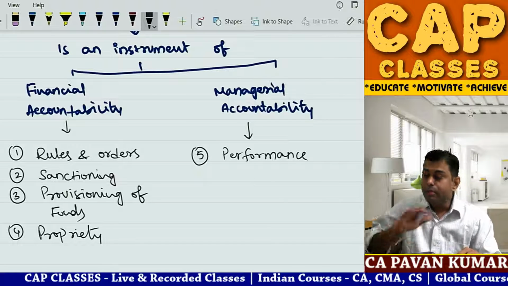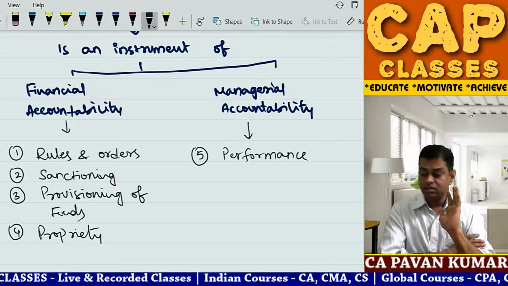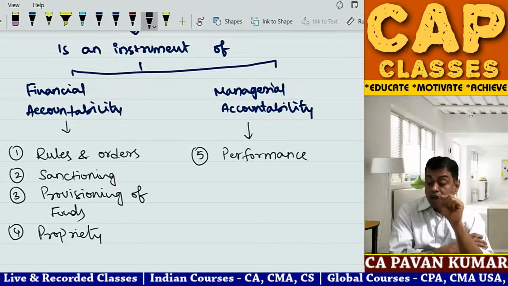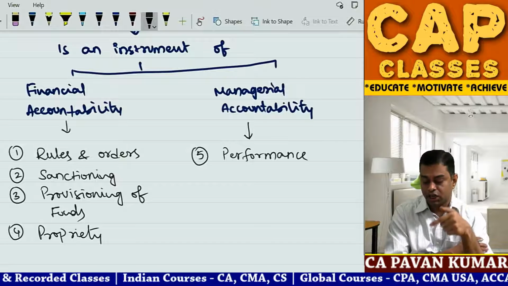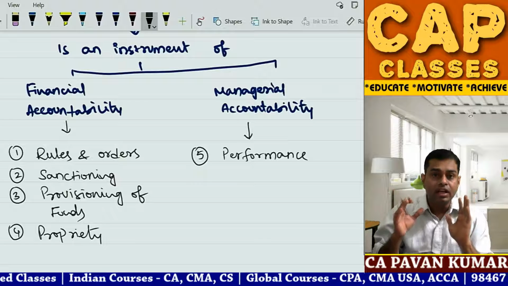So do you remember this five? This five put together is audit of government expenditure, correct? Same thing we are following here. Audit of NGOs, audit of local bodies, audit of government expenditure. You have read these 5 points. In that, first 4 are financial accountability.